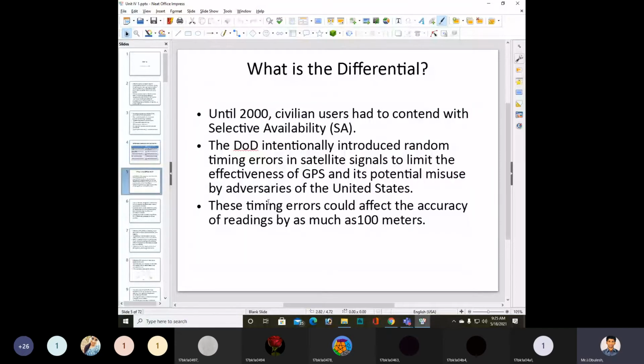Then what is meant by differential? Just remember, until the year 2000, civilian users had to contend with selective availability.